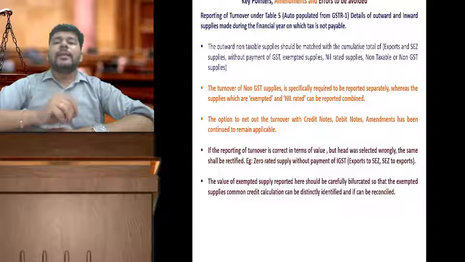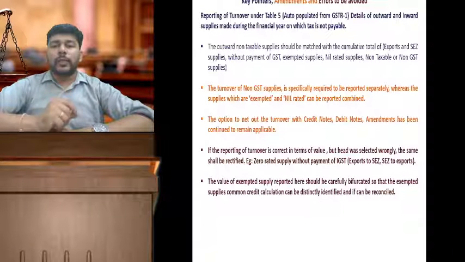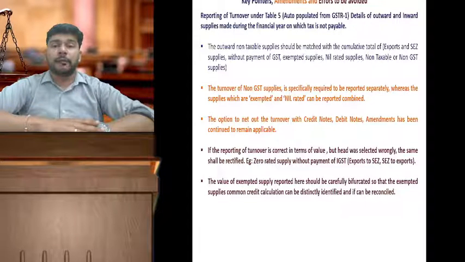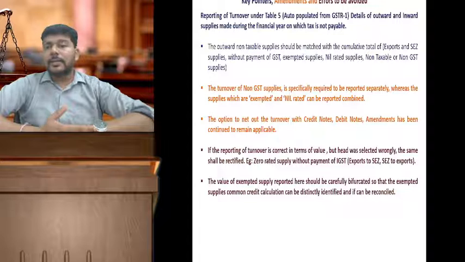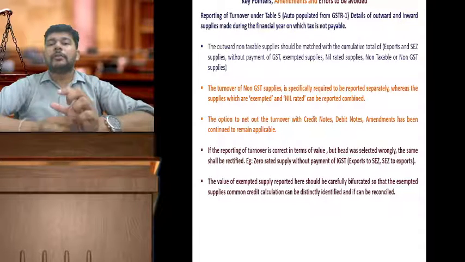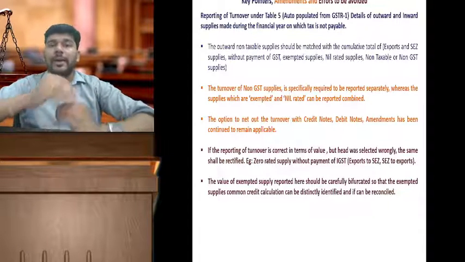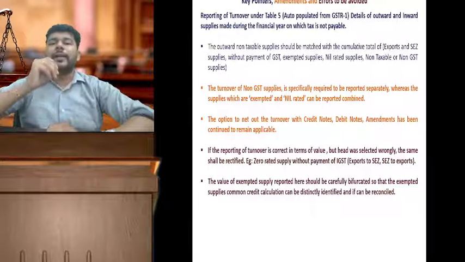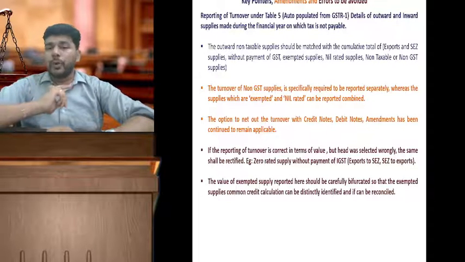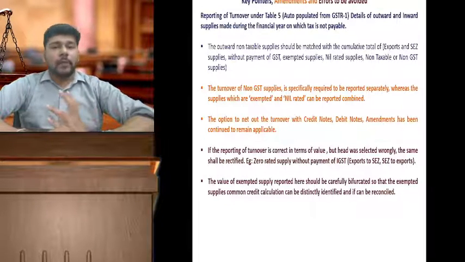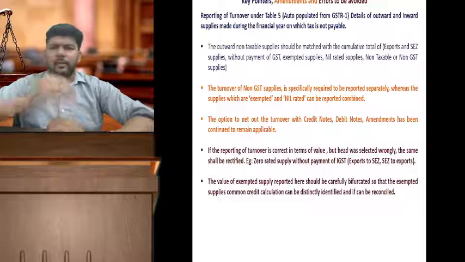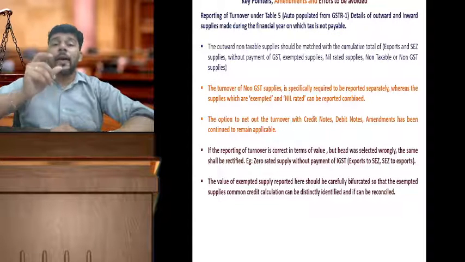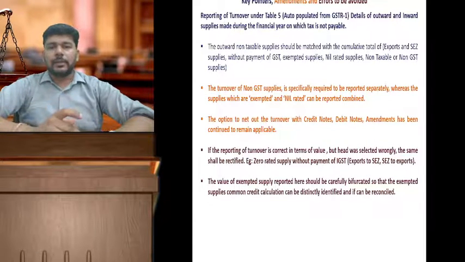Relevance being, if there is any working of Rule 42, Rule 43, that is proportionate reversal of input tax credit, common usage of input tax credit for taxable as well as exempted supplies, there the value of exempted supplies which you have taken under that calculation should be matching with it. So it is essential to have a specified detailed working in this regard and report the same. If there has been any mistake in GSTR1, please rectify the same inter-classification of the heads. This is very important as data to be maintained for future references.